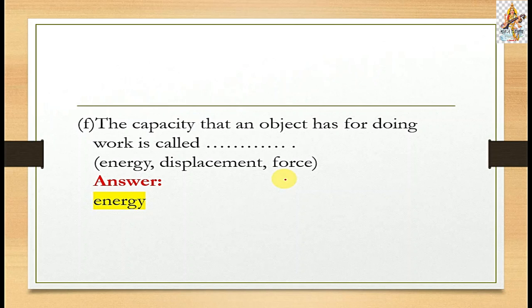Question F. The capacity that an object has for doing work is called, in the brackets they give: energy, displacement, force. The answer is energy. The capacity that an object has for doing work is called energy.